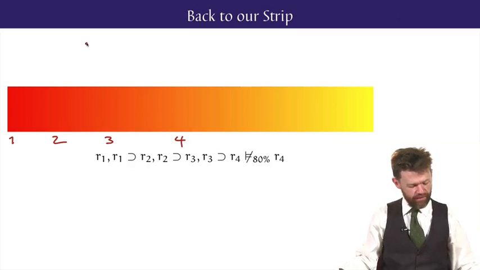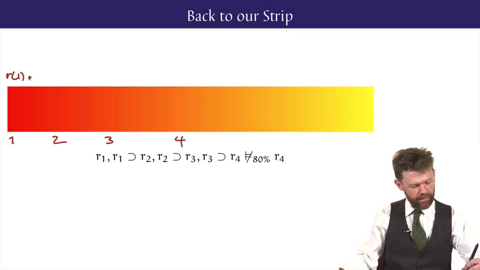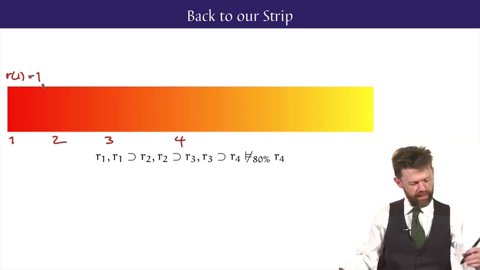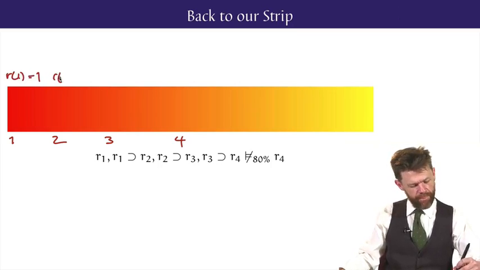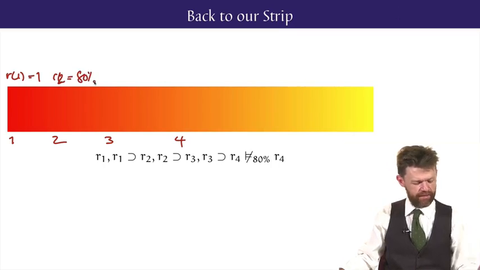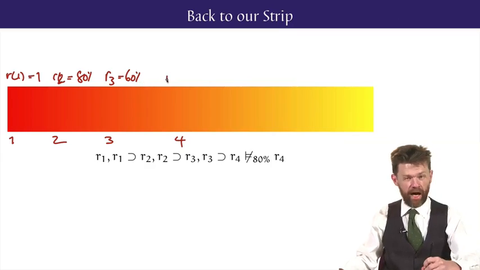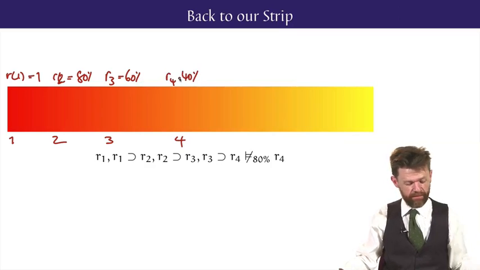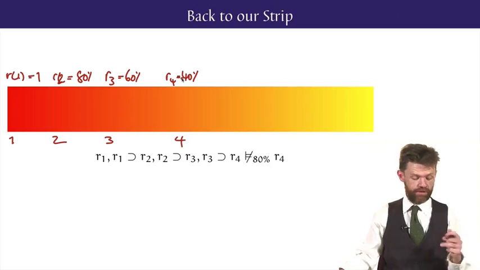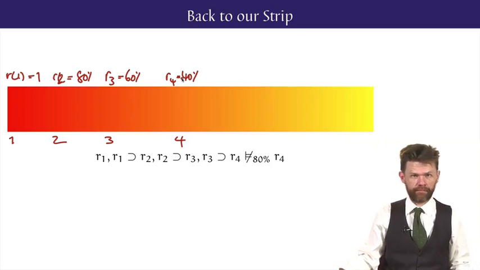And let the value of R1 be given the value true. And R2, let that thing have the value of 80%, because although it's looking a bit orangey pinky, at least on my screen, it's still red to a high degree. And let R3 get the value 60%. And let R4 get the value 40%. Maybe you'd give them different truth values, it doesn't really matter. You could choose different examples of patches along the screen.